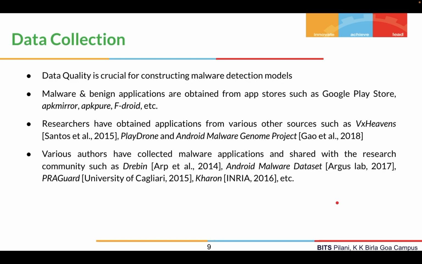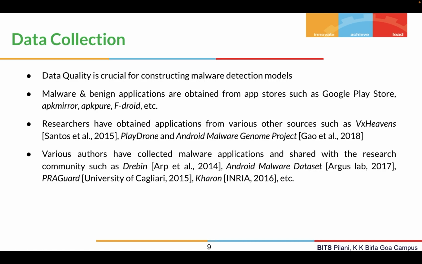The first one is the data collection phase. Now, as I said, malware detection is highly dependent on the data we train it on, and so the data quality is extremely crucial. For this, we have malware and benign apps obtained from various app stores, such as Google Play Store, APK Mirror, APK Pure, F-Droid, etc.